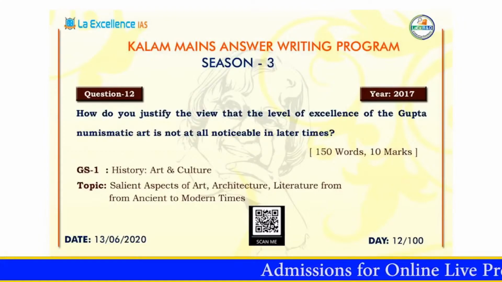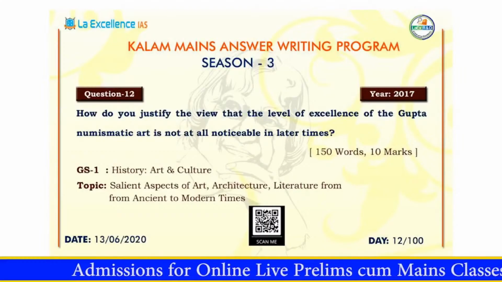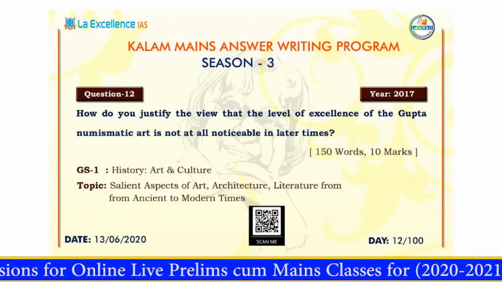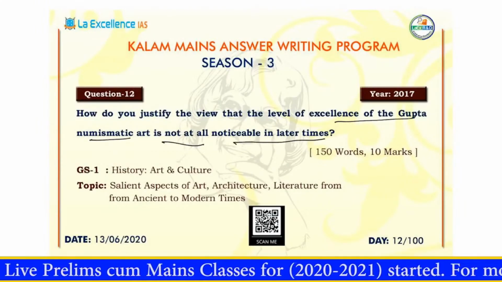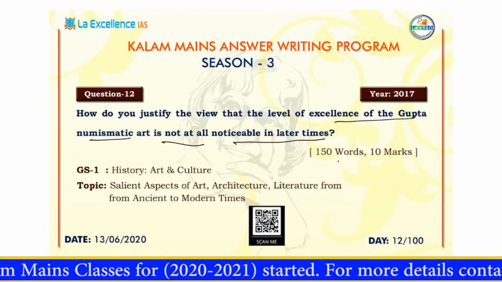In this session, we'll be discussing a question that was asked in the year 2017. And what is that question? Here it is. How do you justify the view that the level of excellence of the Gupta numismatic art is not at all noticeable in later times? The question was asked for 10 marks, and you have to write within 150 words.